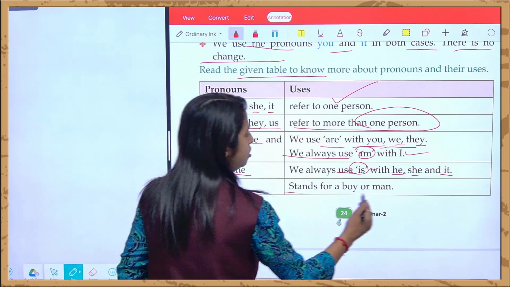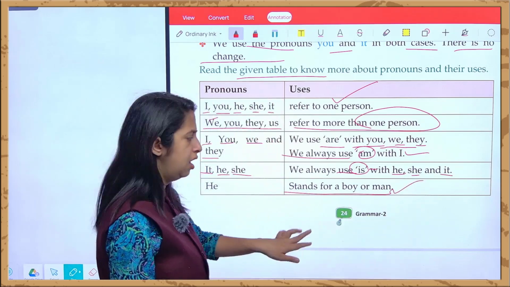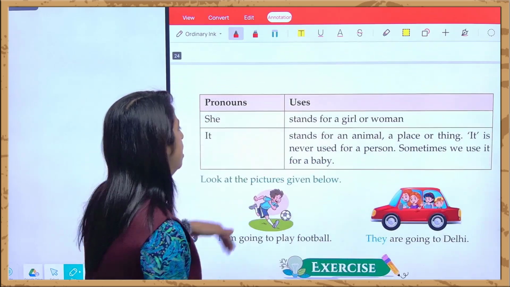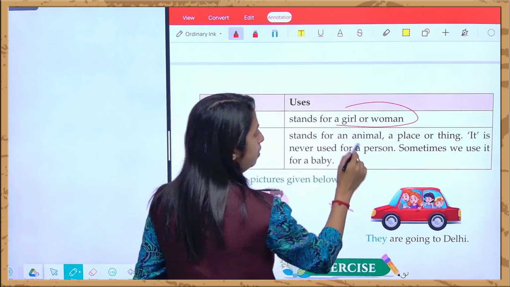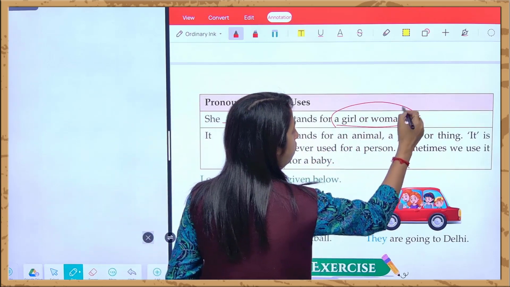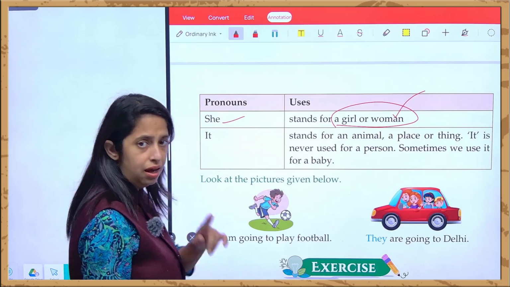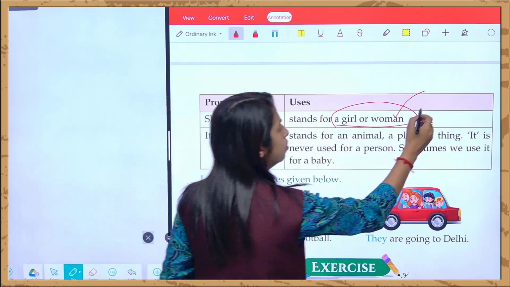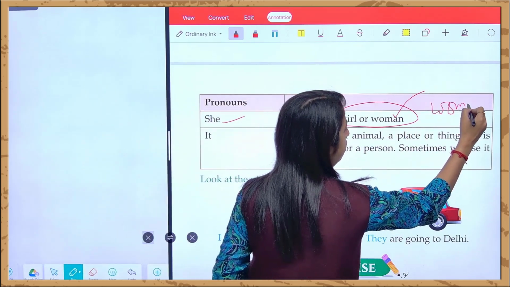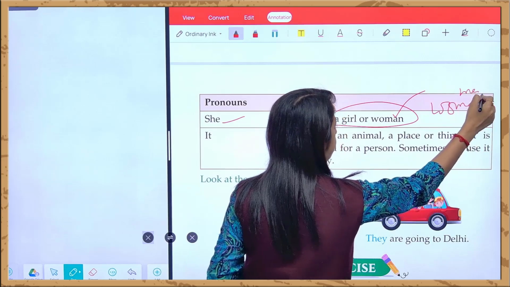He, it stands for a boy or you can say man. I have already told you this. Whereas she is used for a girl or a woman. एक ही man के बारे में बात हो रही है, एक ही woman के बारे में बात हो रही है, इसलिए a आया हुआ है. But if we talk about more than one woman, then it will be women, or you can say men.